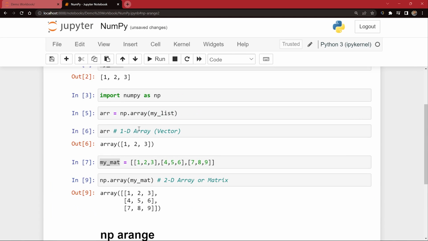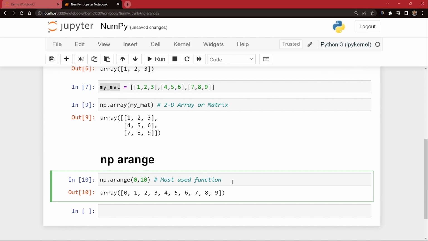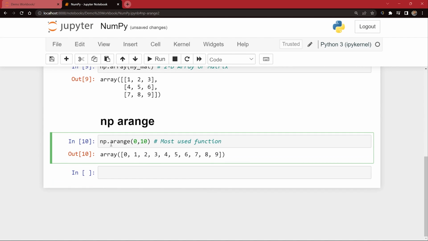Okay, so we don't directly say array all the time, but the most common one which we use is np.arange. It's the quickest way of creating an array directly through NumPy, and this is going to create an array of whatever.